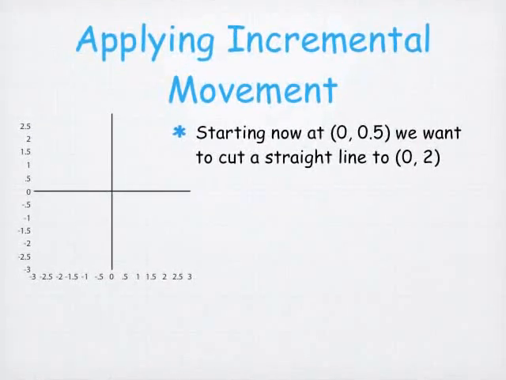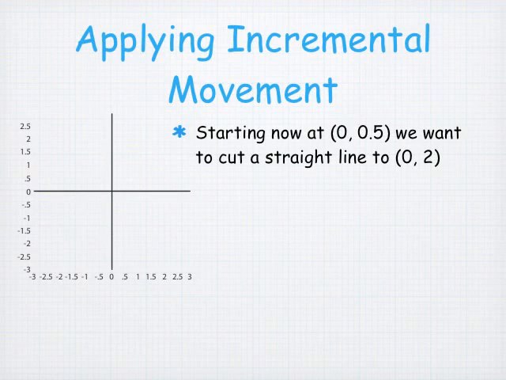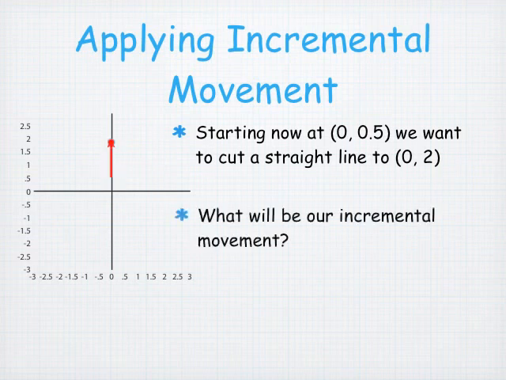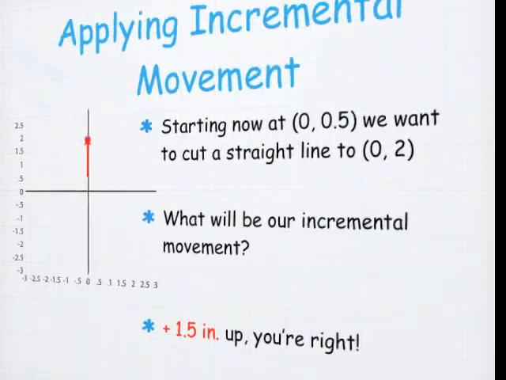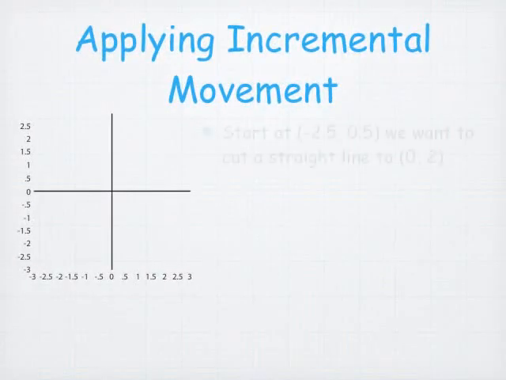Now we're going to continue our cut, cutting now from 0.5 to make a straight cut all the way up to 0.2. What's our incremental movement in this case? In this case, our incremental movement is the 1.5 inches up. Let's look at another problem.